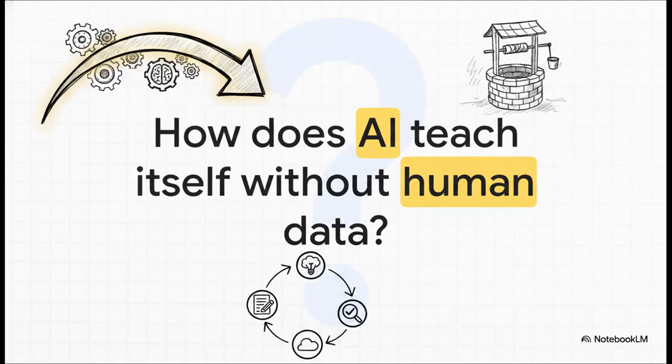So here's the core problem we're facing with modern LLM training. Historically, we've trained these massive models by just feeding them absolute mountains of human annotated data. But what happens when that well runs dry? What happens when an AI has essentially consumed all the high-quality human data available and literally has to become its own teacher? For a model to keep improving, it has to generate its own tasks, solve them, and evaluate itself in a loop. We call this self-evolution or self-play. Sounds great in theory, right? But making this actually work in practice is incredibly difficult.